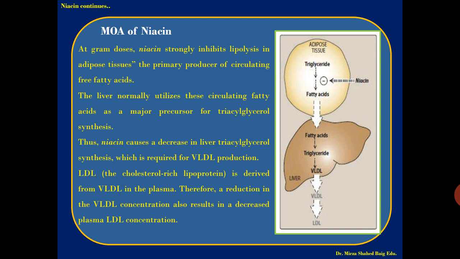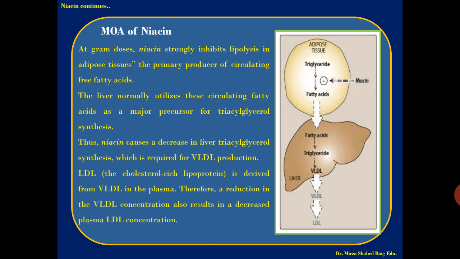You can see in the diagram that in the adipose tissues the triglycerides are converted into free fatty acids, but when niacin is given to the patient, it inhibits this. The negative sign indicates the inhibition of the conversion of triglyceride into free fatty acid in the adipose tissue. As there are no fatty acids, there is no conversion into triglycerides, no conversion into VLDL, and the end result is VLDL is not converting into LDL.